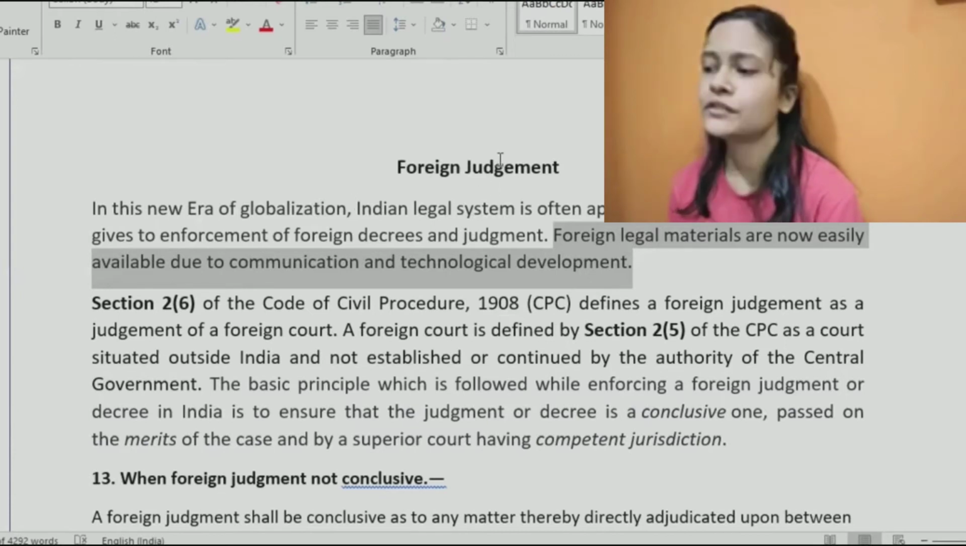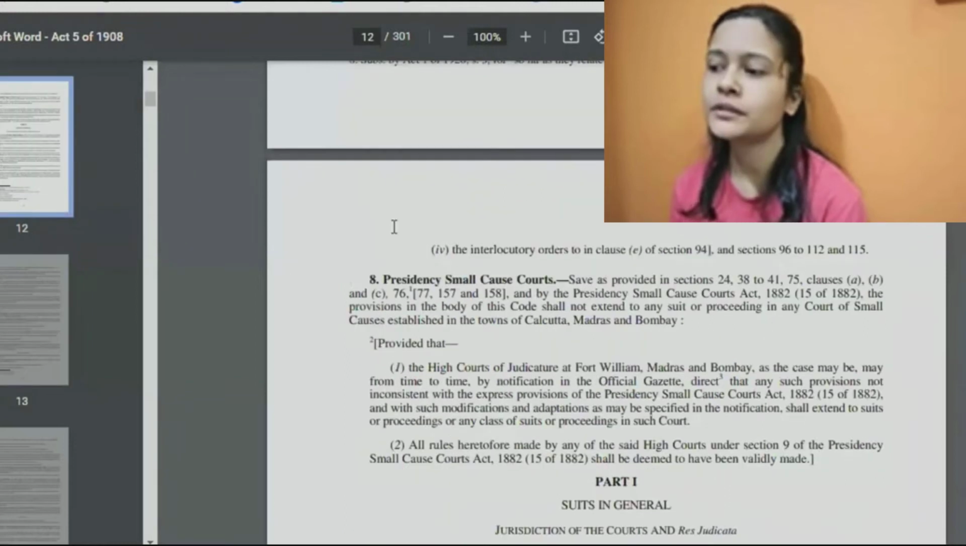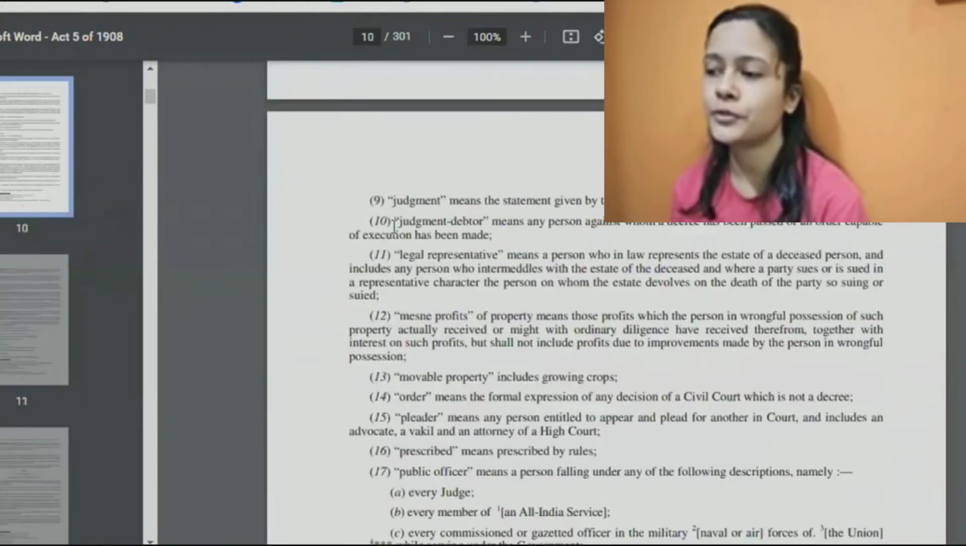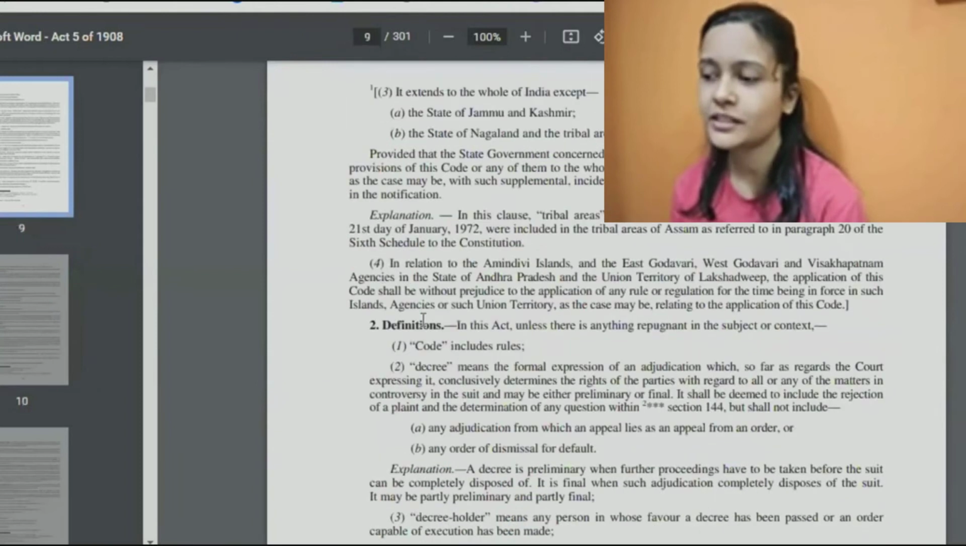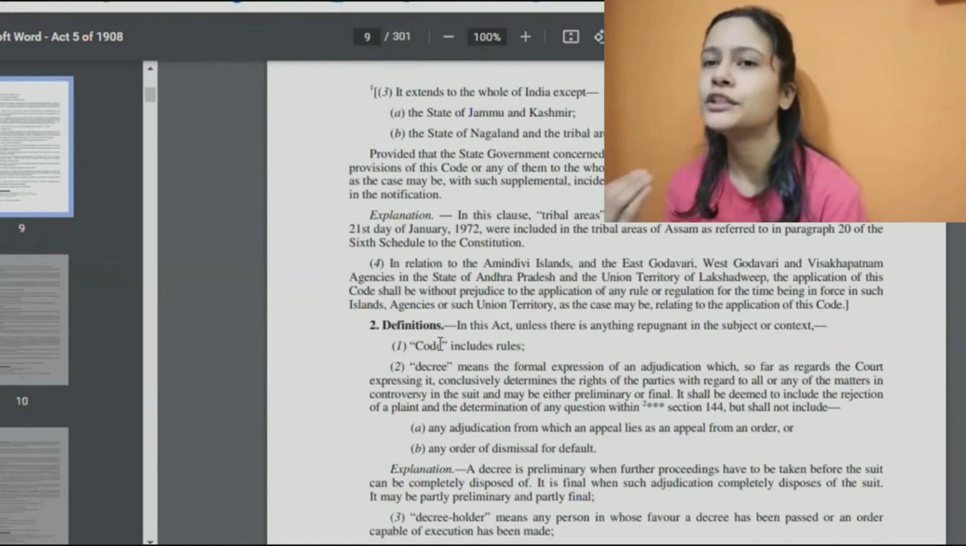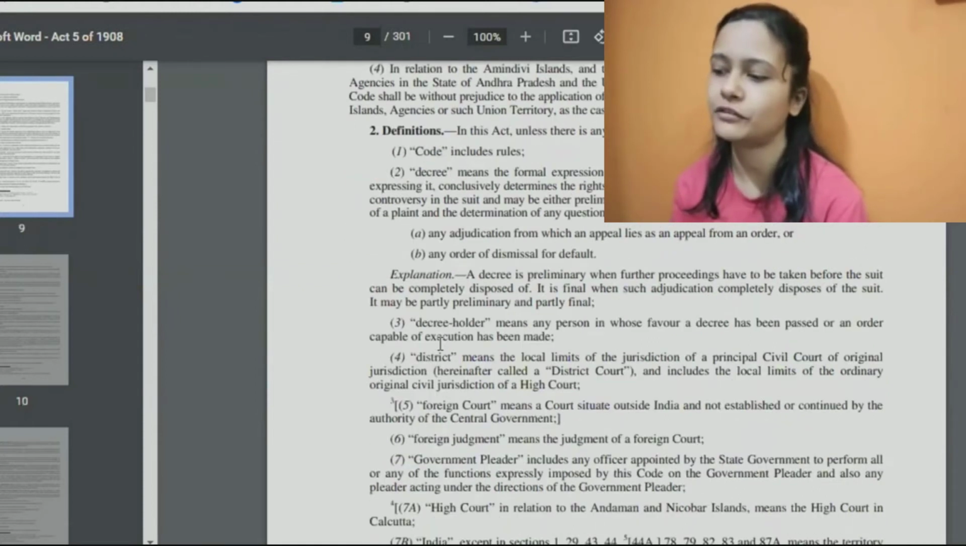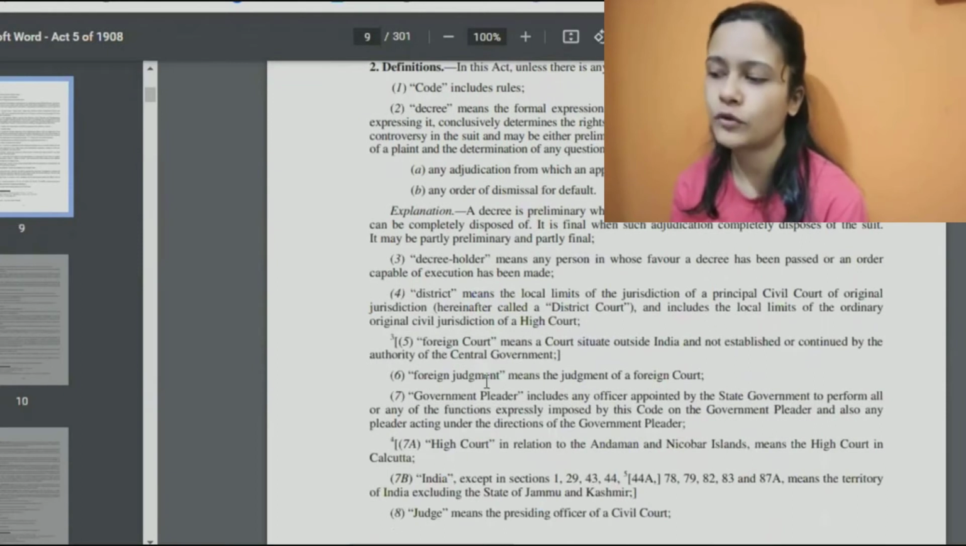Now, what is a foreign judgment and what is a foreign court? These two terms are defined in the CPC. Like we mentioned in the first class, mostly legislation provides certain definitions in section 2. Section 2 would be the interpretation or definition clause, wherein certain words will be defined which we will be using in the legislation later. There we have definitions for foreign court as well as foreign judgment, which become relevant for us.